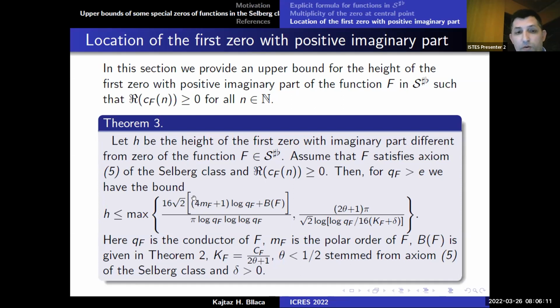Also, we have another result for the height of the first zero.